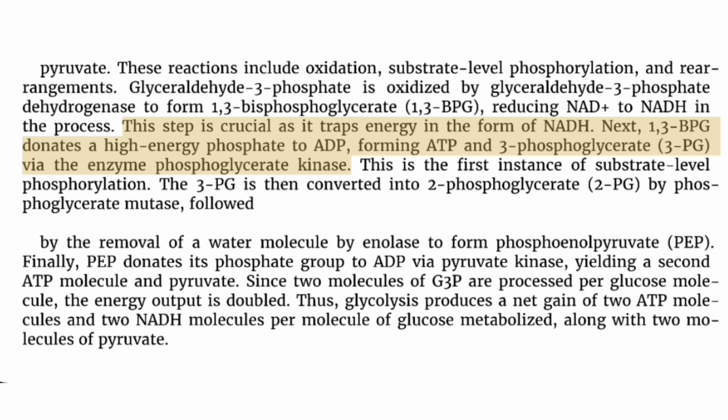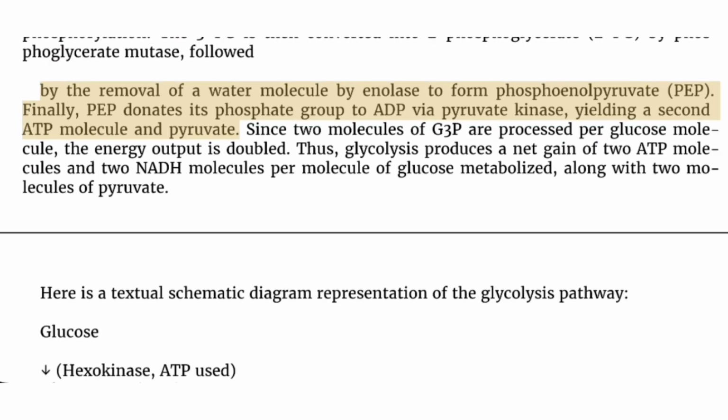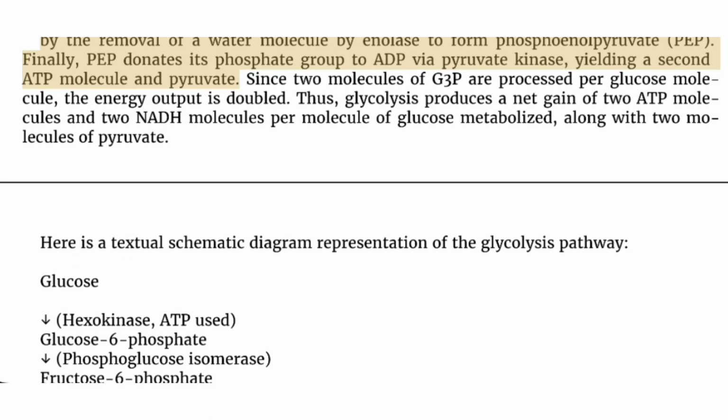Next, 1,3-BPG donates a high-energy phosphate to ADP, forming ATP and 3-phosphoglycerate, 3-PG, via the enzyme phosphoglycerate kinase. This is the first instance of substrate-level phosphorylation. The 3-PG is then converted into 2-phosphoglycerate, 2-PG, by phosphoglycerate mutase, followed by the removal of a water molecule by enolase to form phosphoenolpyruvate, PEP. Finally, PEP donates its phosphate group to ADP via pyruvate kinase, yielding a second ATP molecule and pyruvate.